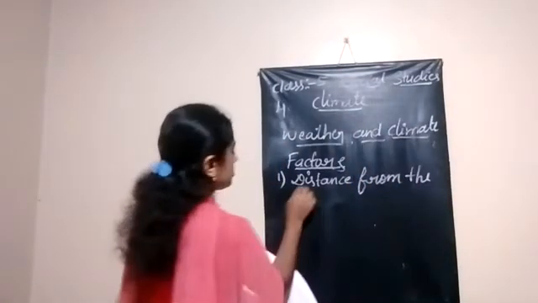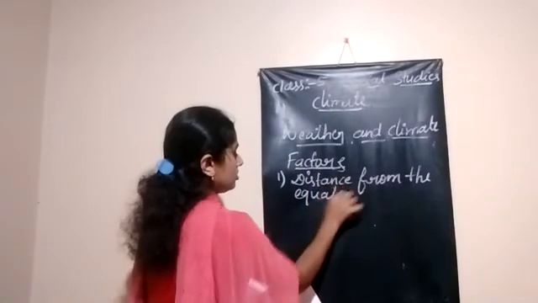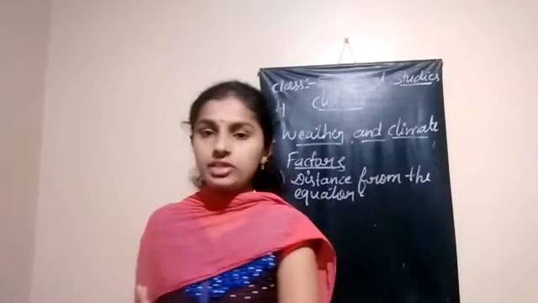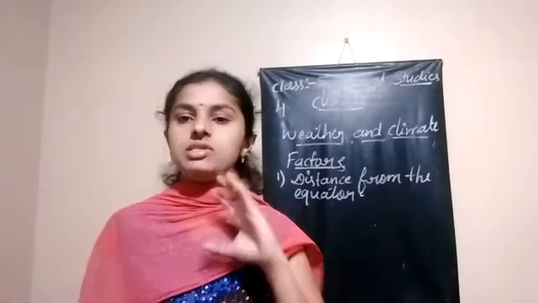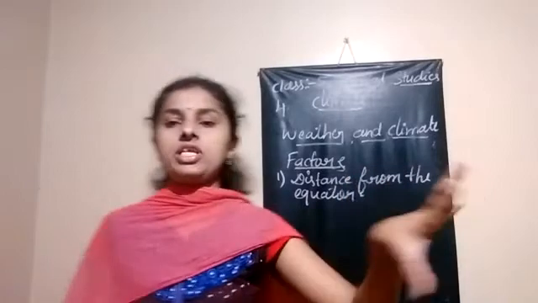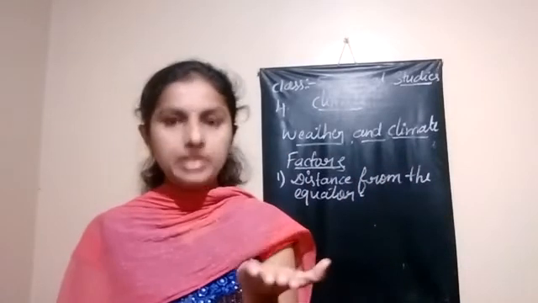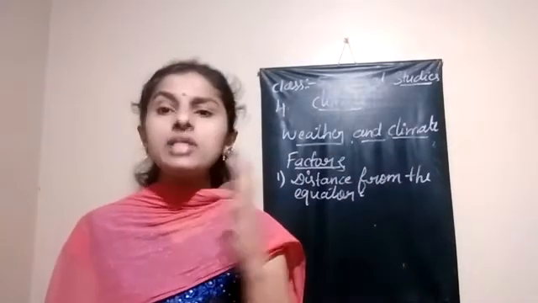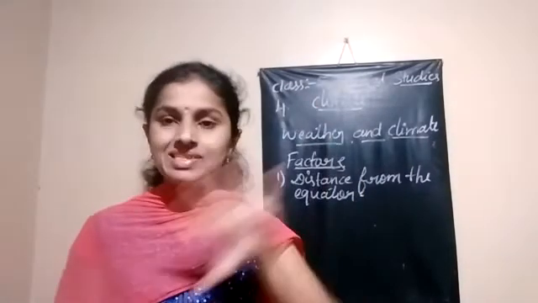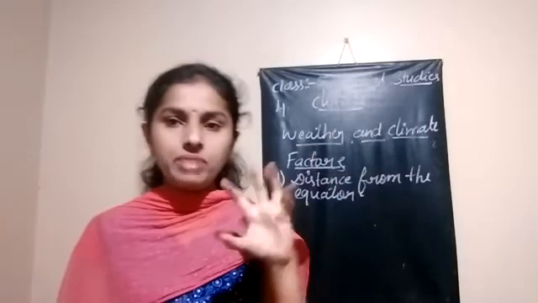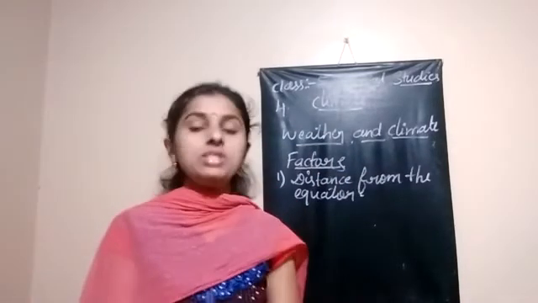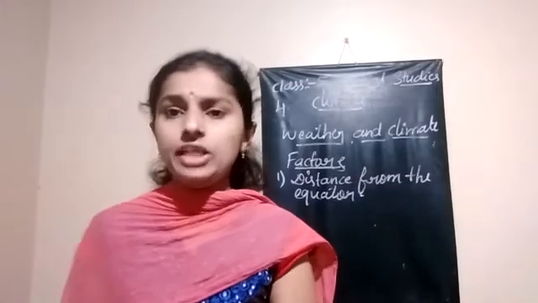Yes, now we are going to discuss the equator, distance from the equator. What are the places located at which distance? Got it? The climatic conditions are changing on the basis of the distance from the equator at which places are located. Understood? The equator is one of the latitudes.